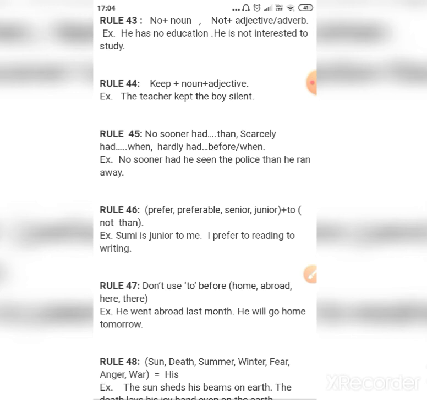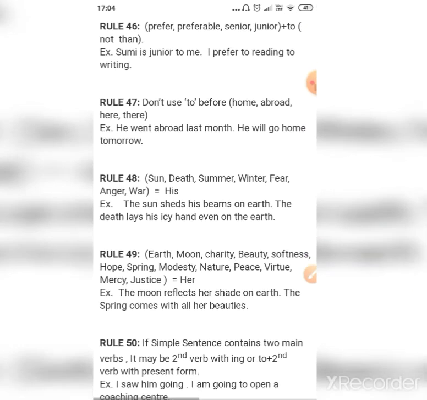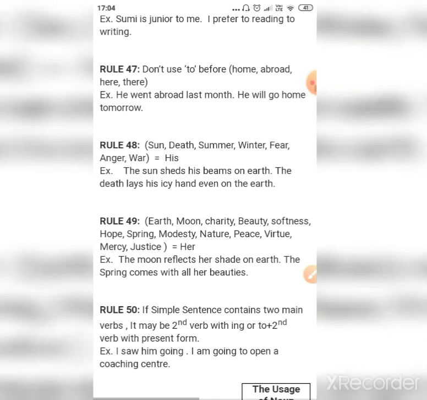So rule number 46, prefer, preferable, soon, junior will be followed by to, not than. So Sumi is junior to me, not junior than me. That is wrong. Sumi is junior to me. I prefer reading to writing. So rule number 47, don't use to before home, abroad, here, there. We went abroad. We went to abroad is wrong. He will go home. He will go to home is wrong. We will write we will go home tomorrow.